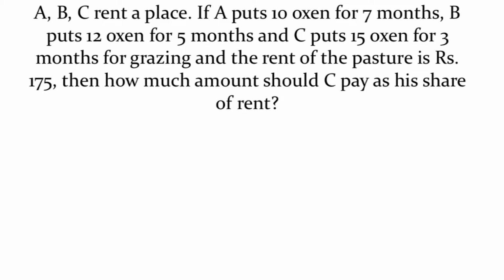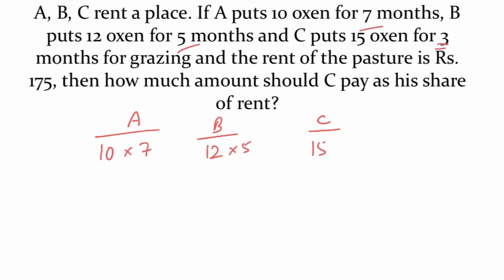A, B, C rented a place, and A put 10 oxen, B 12 oxen, and C 15 oxen. And regarding the time period, A put for 7 months, B for 5 months, C for 3 months. So the ratio is 70 : 12 times 5, 60 : 15 times 3, 45. All are 5 multiples. 5 14 times, 5 12 times, 5 9 times.